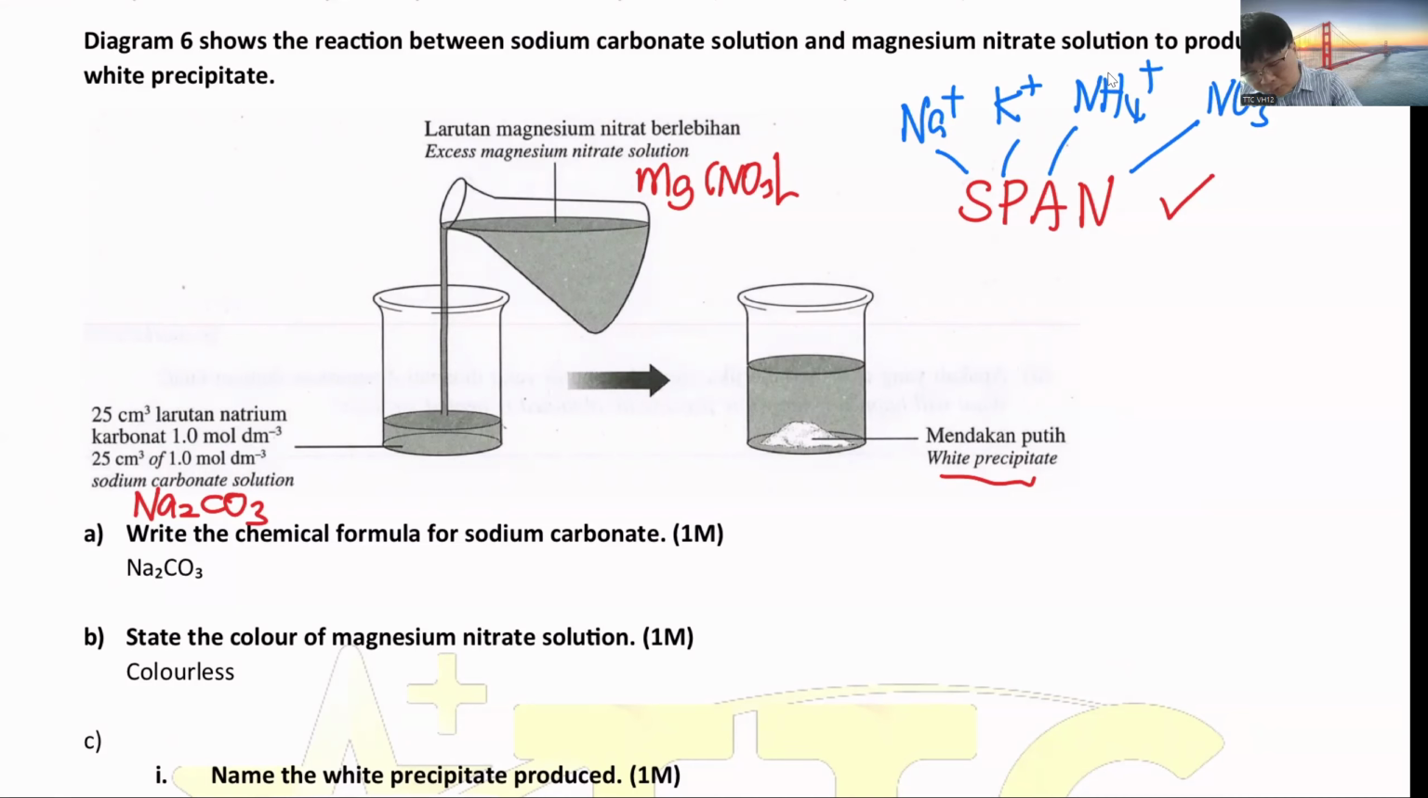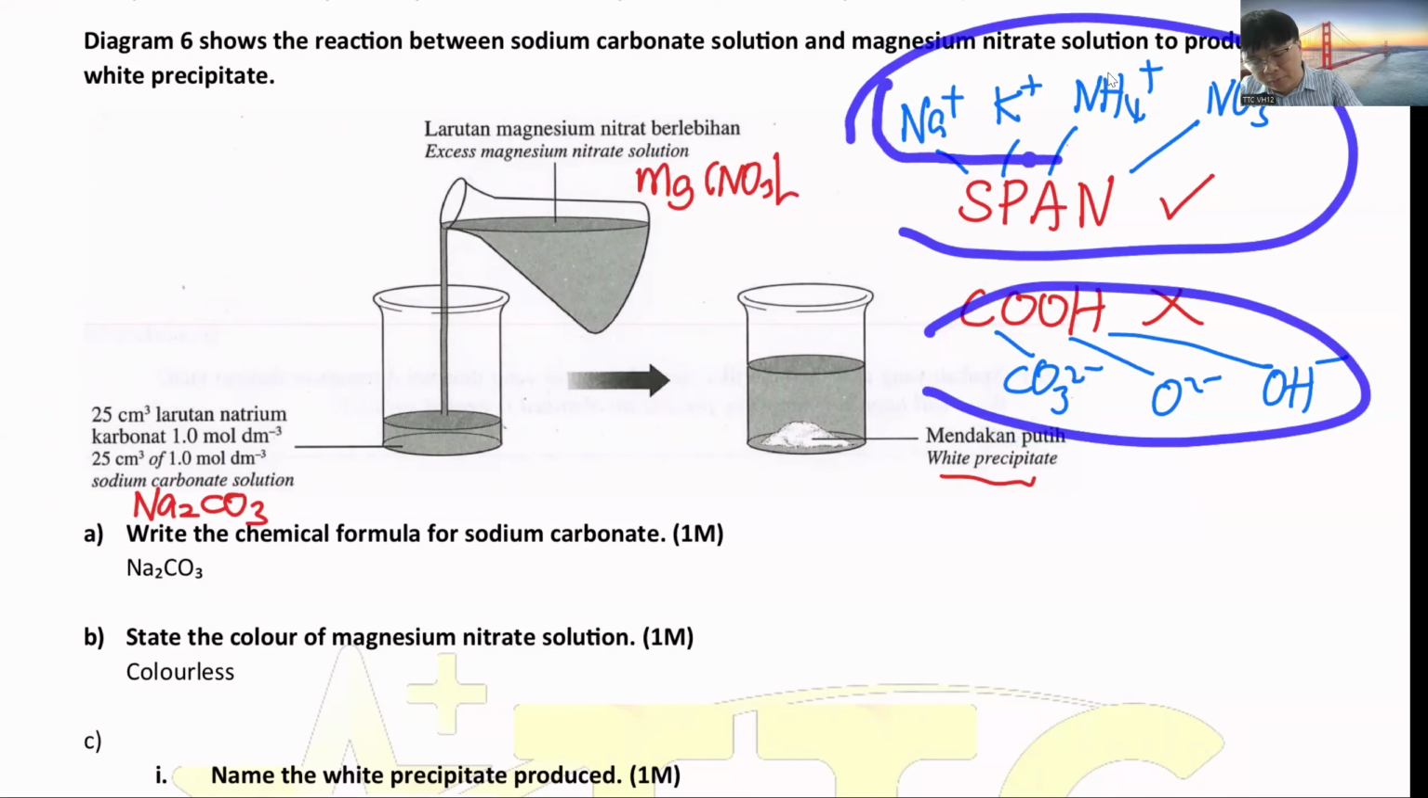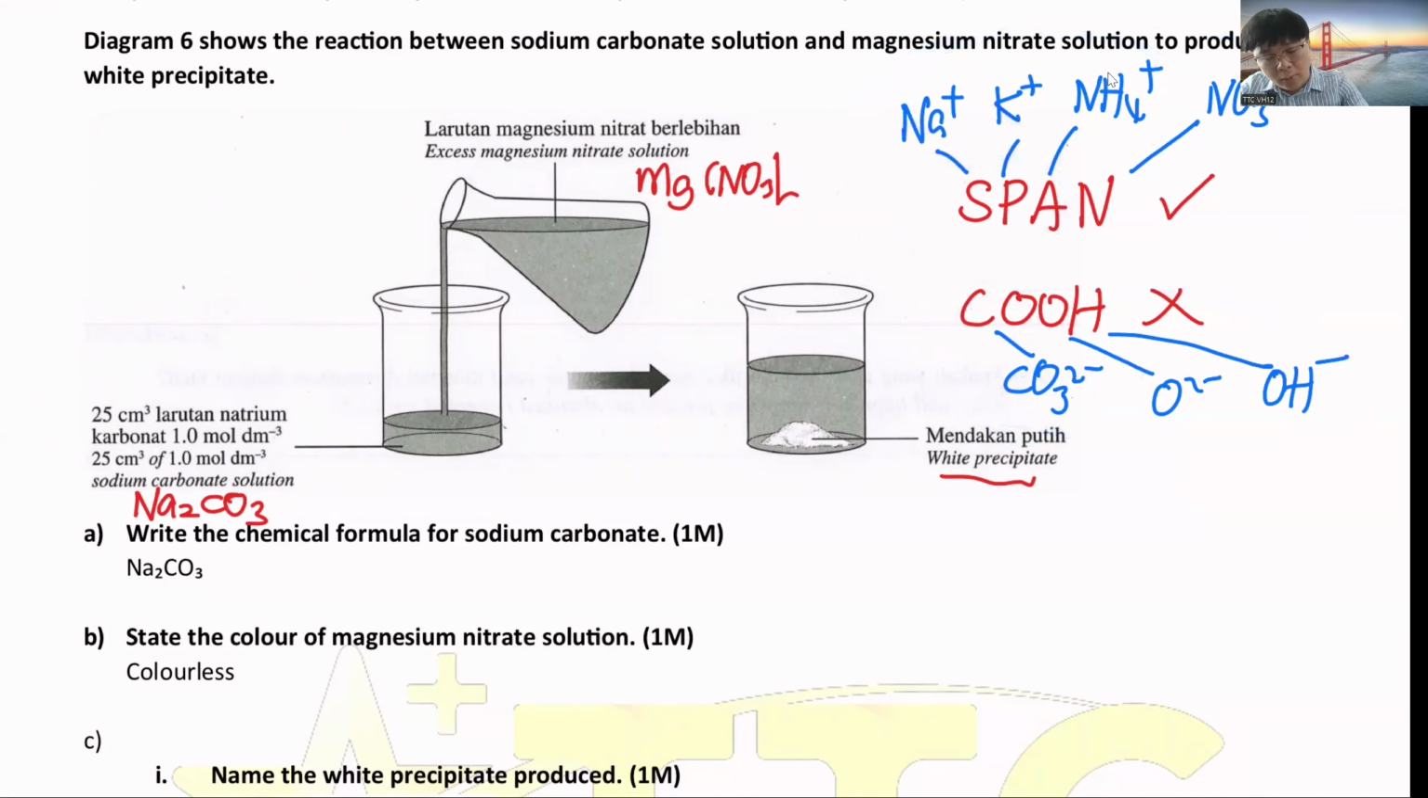Then chemicals with carbonate will be insoluble. Example, the carbonate will be insoluble. Oxide will be insoluble, hydroxide will be insoluble. But of course, when sodium is with carbonate, it is still soluble. So this is all insoluble, except when they meet with sodium or potassium, like sodium carbonate soluble, potassium oxide soluble. Then for chloride and sulfate, most of them are soluble. Only 6 of them are not soluble.